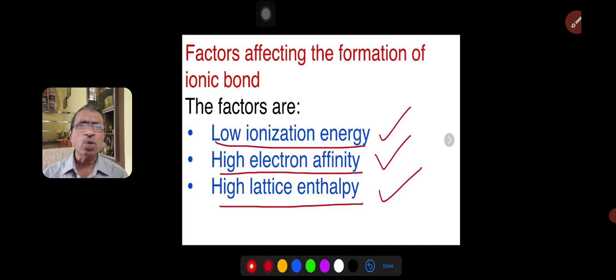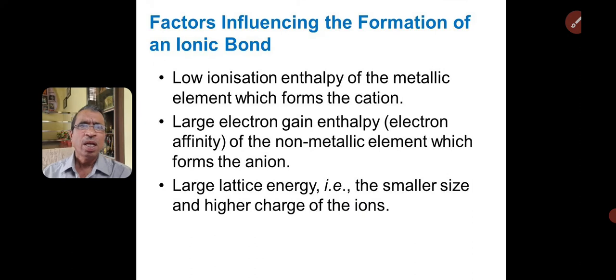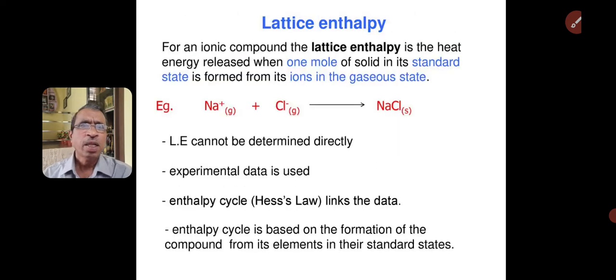This is a slide that shows the factors that favor the formation of ionic bond, that is low ionization energy, high electron affinity and high lattice energy. So these are the 3 factors. The same thing is given in this slide also. So low ionization enthalpy, high electron affinity and large lattice energy give the formation of ionic bond. This is a slide that gives the idea.